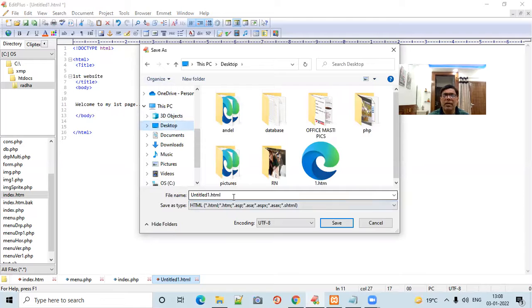Make any folder, or simply save the file as my.htm. You can save the file with the extension .htm, or whatever file name you want to give. Here I have given my.htm, then save.